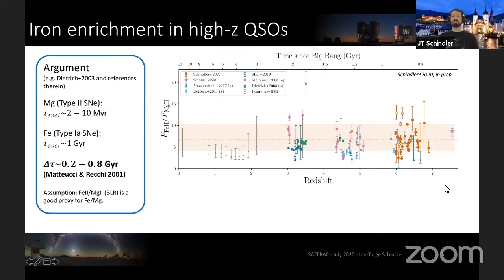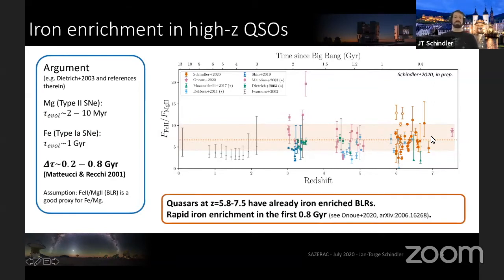However, we don't see this trend in the combined sample of ours. In fact, if we look at the median ratio, it seems to be pretty constant over time. So we conclude that quasars at redshift 5.8 to 7.5 have already iron-enriched broad line regions, suggesting a rapid iron enrichment in the first 0.8 gigayears. And here I would like to draw your attention to this highest redshift data point recently published by Masafusa Onoue et al.